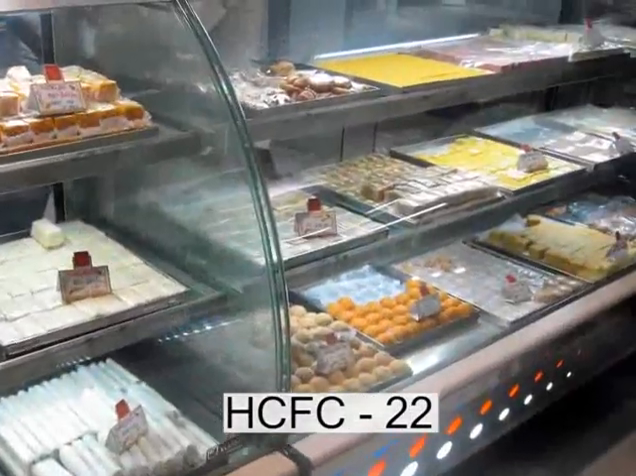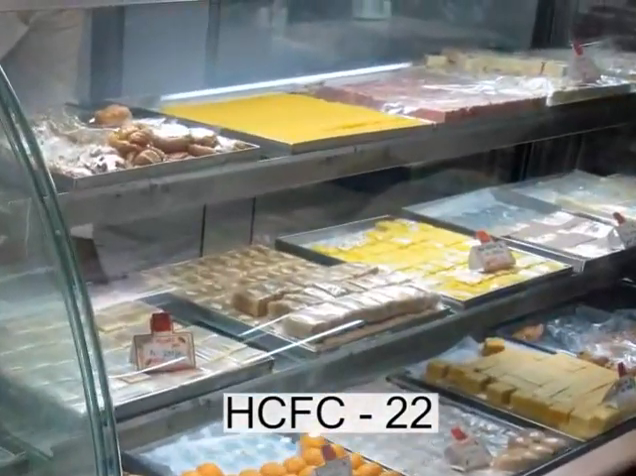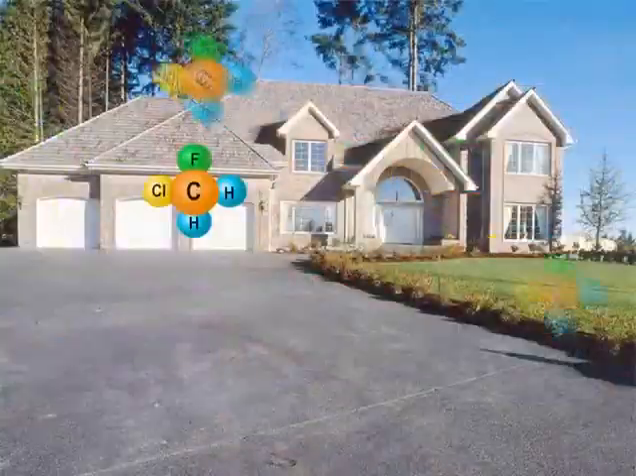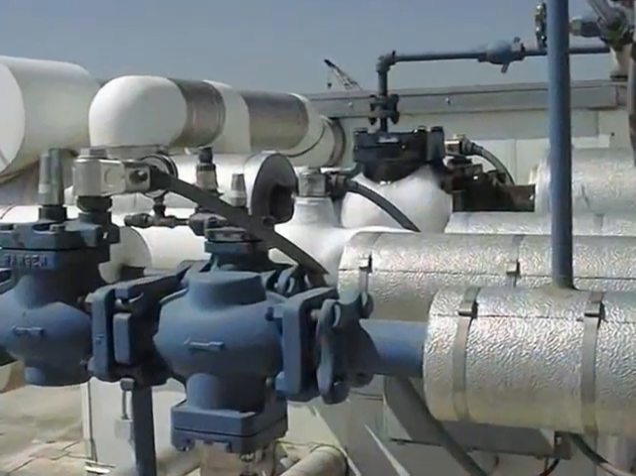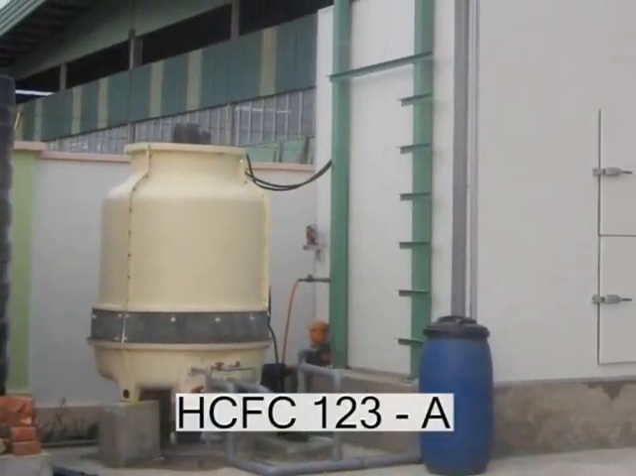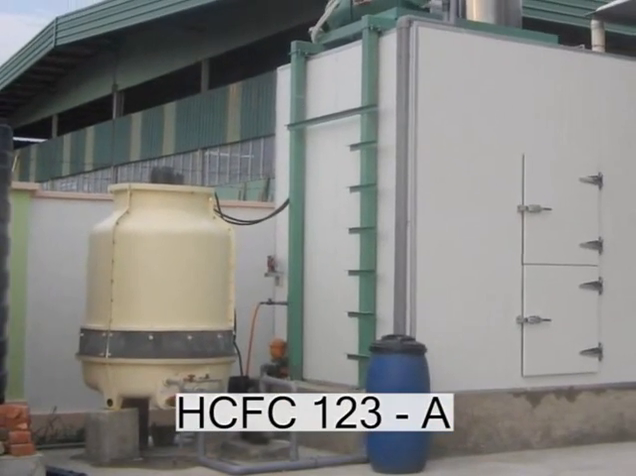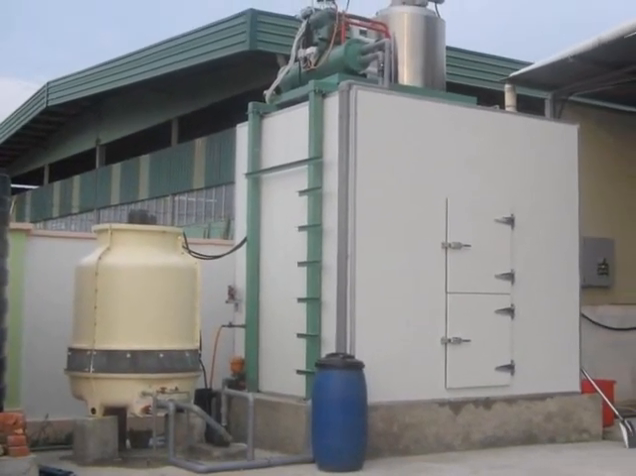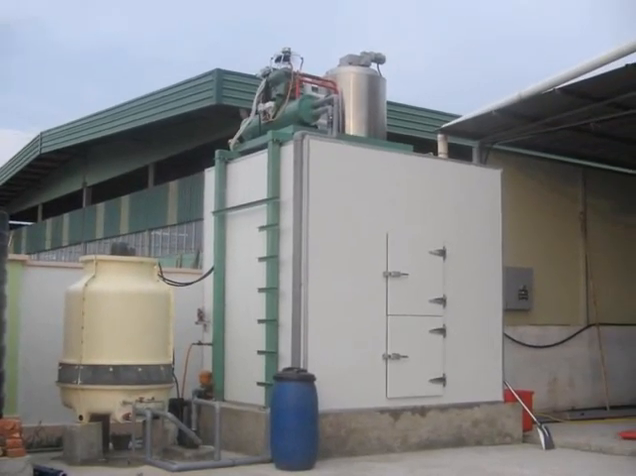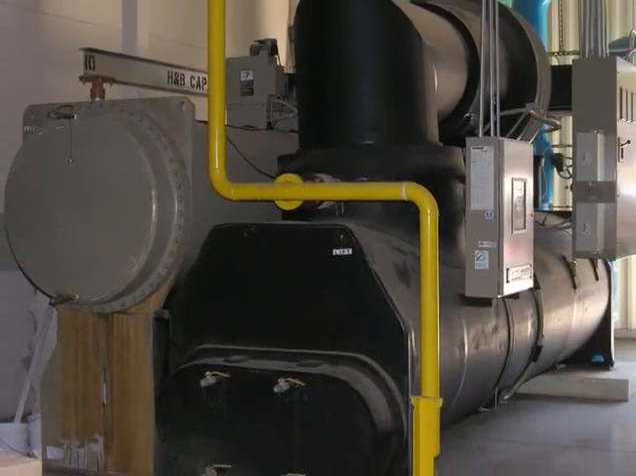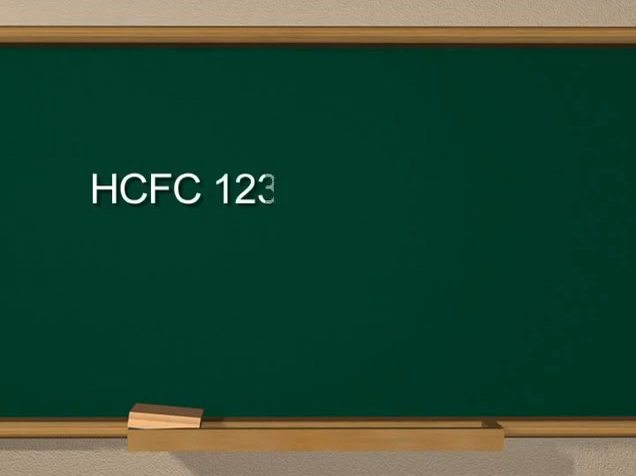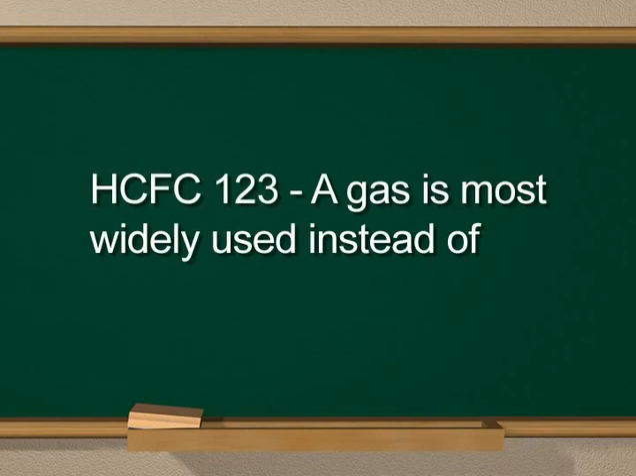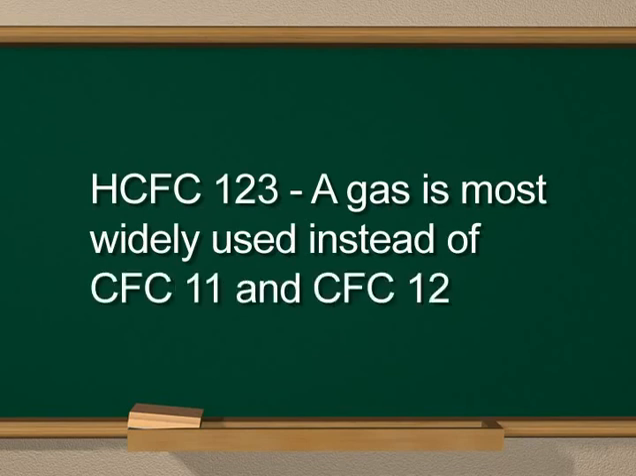HCFC22 is a very commonly used refrigerant. It is widely used in the residential, commercial, and industrial sectors as a refrigerant, but HCFC 123A is introduced as an alternative to CFC 11 for large air conditioning water chillers to phase out CFC 11. Now in India too, HCFC 123A gas is most widely used instead of CFC 11 and CFC 12.